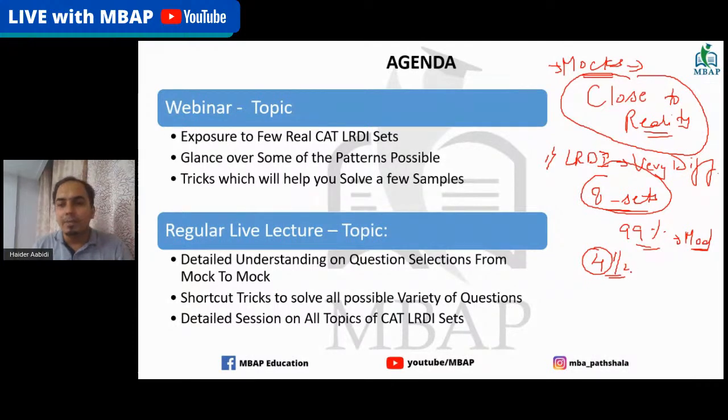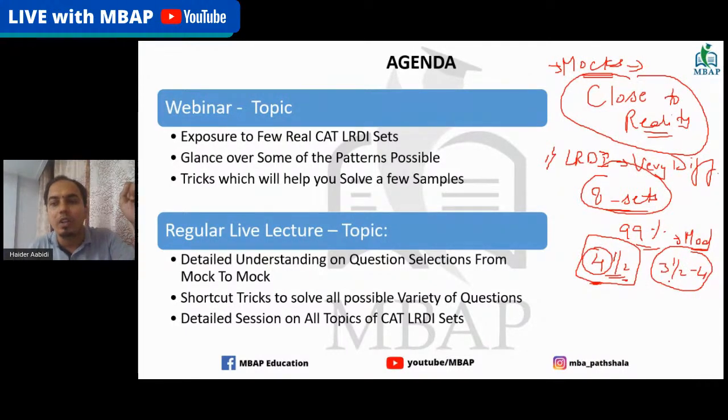Now what happens when you go for your mocks at this point of time? Probably most of you are not that well prepared, so definitely this 4.5 you will not be able to do. When I say 4.5, that means I have technically left 3.5 to 4 sets, which you won't be able to do on the day of the CAT itself. On the day of your CAT also, you will not be able to do these kind of sets.